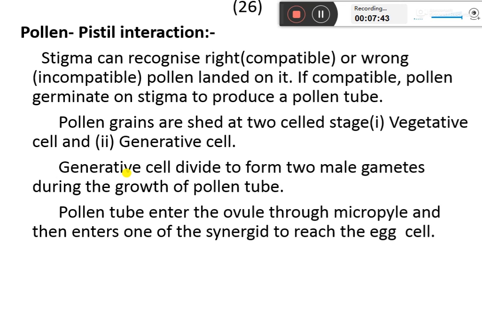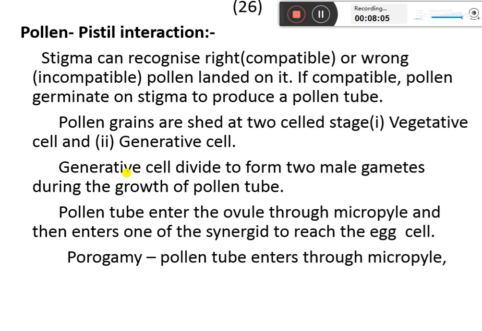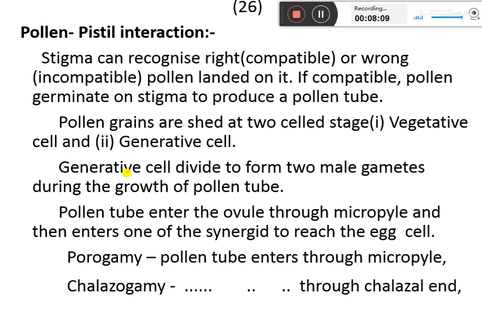The two gametes pass through the pollen tube and reach the embryo sac, and this pollen tube enters into the embryo sac through the micropylar end, and then through the synergid it reaches the egg cell. If the pollen tube enters through the micropyle, it is called porogamy.